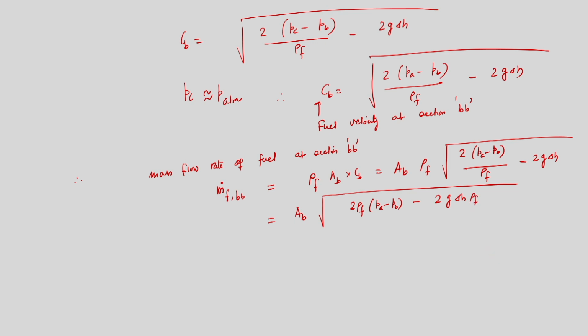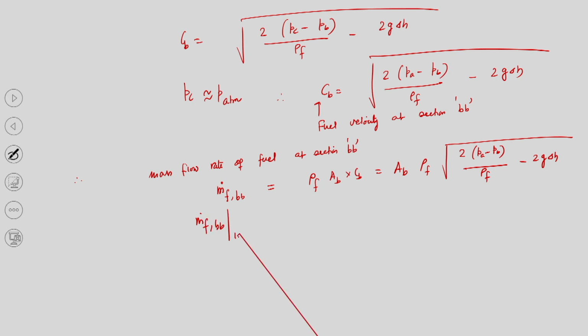If I take this, I will get an expression like this, rho f into g into delta H. This is the expression for the mass flow rate of fuel at section BB. And this will be the ideal mass flow rate, because we did not take into account the frictional losses.